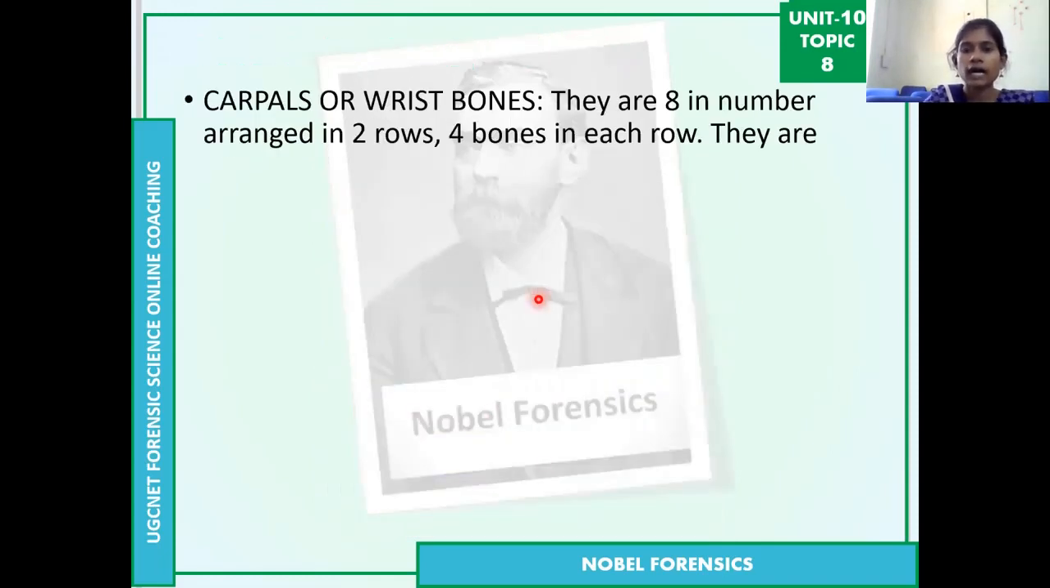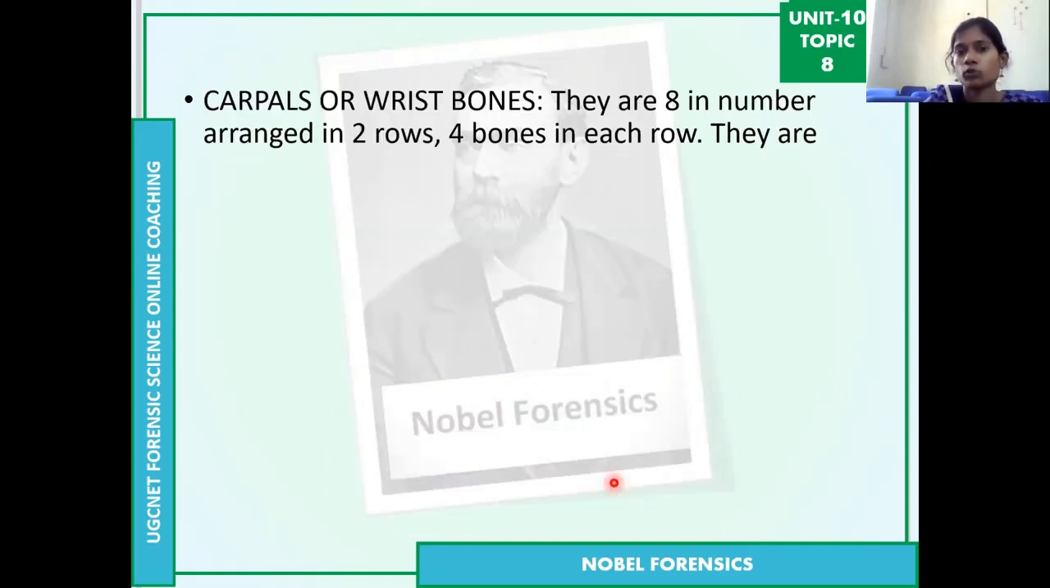I'll also explain here. In the hand, we call them carpal bones. In the legs, the ankle part, we call them tarsal bones. So here, carpals are wrist bones. They are 8 in number, actually arranged in 2 rows.